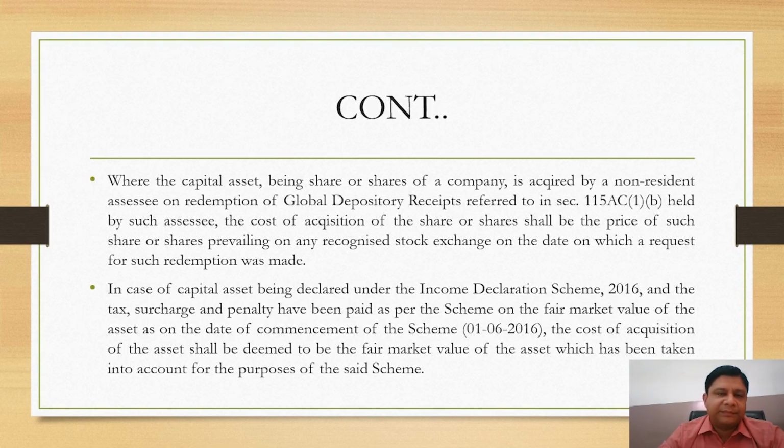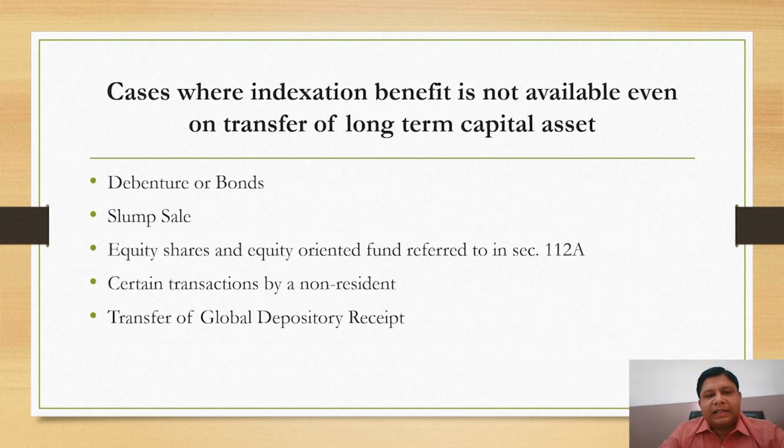Now, cases where indexation benefit is not available even on transfer of a long-term capital asset. First case, debentures or bonds. In case of transfer of bonds and debentures, other than capital indexed bonds issued by the government or sovereign gold bonds issued by RBI under the Sovereign Gold Bond Scheme 2015, indexation benefit is not available.